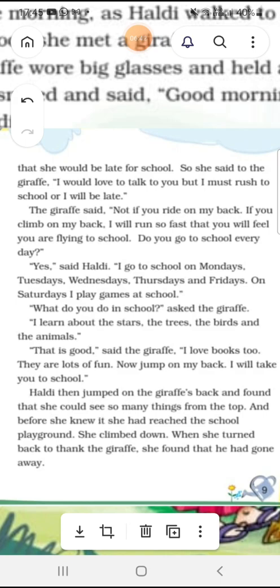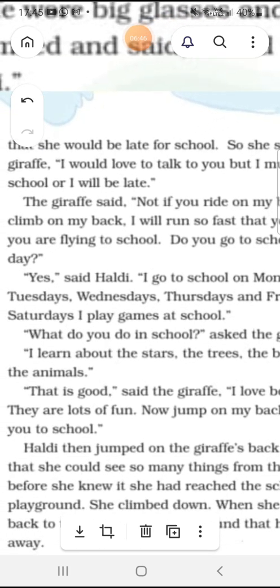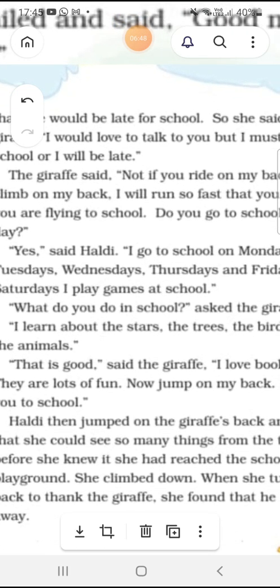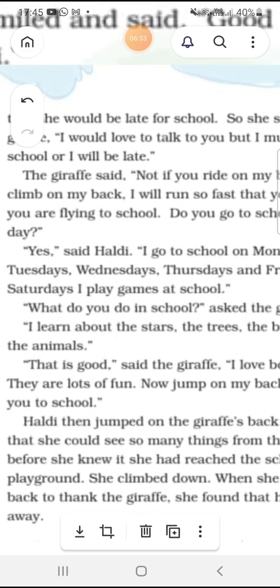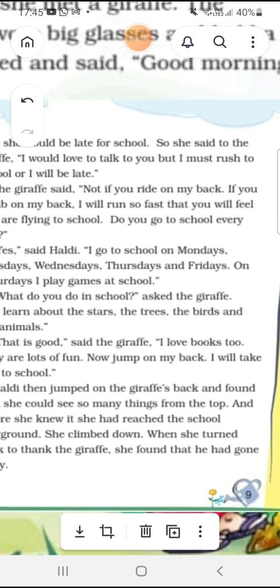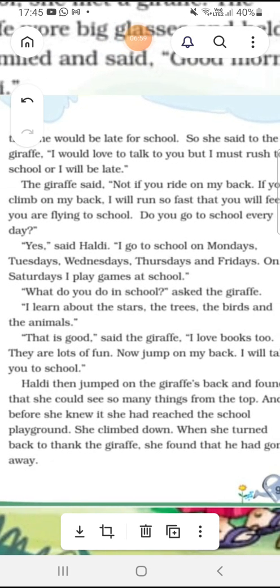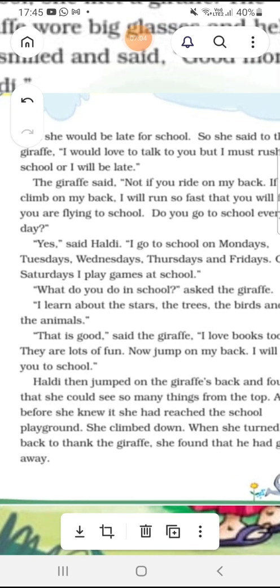So she said to the giraffe, "I would love to talk to you, but I must rush to school or I will be late." So Haldi said, "If I talk to you too much, then I will be late for school." The giraffe said, "Not if you ride on my back. If you climb on my back, I will run so fast that you will feel you are flying to school."